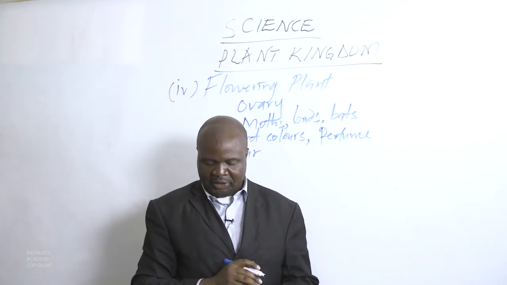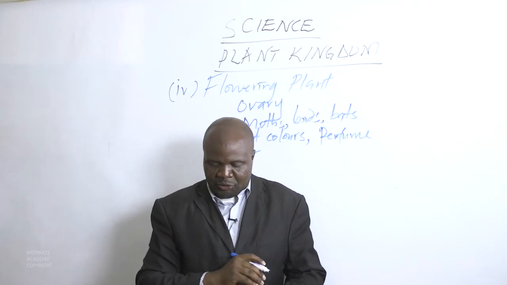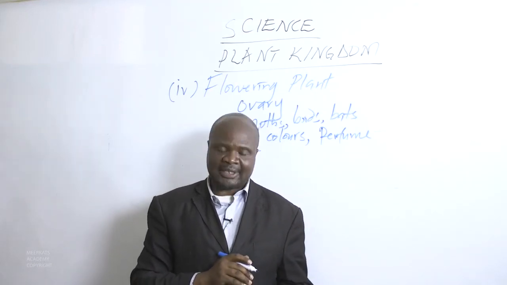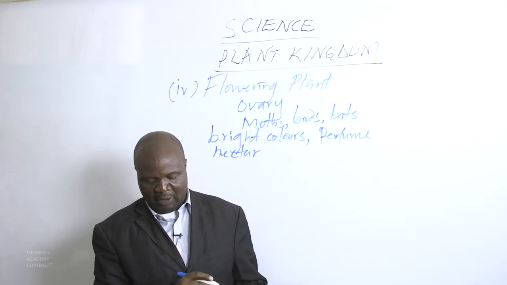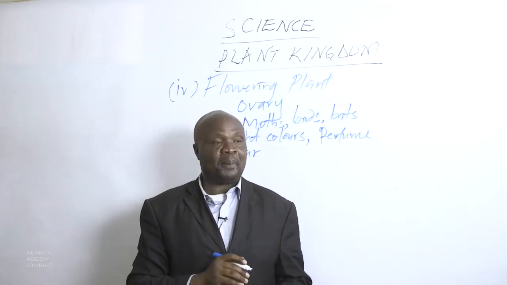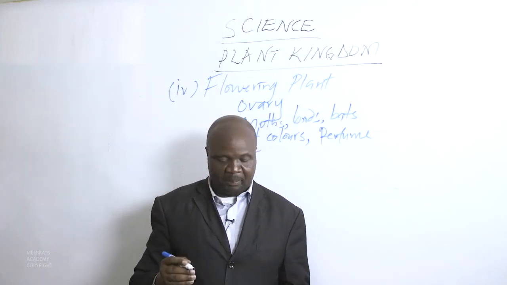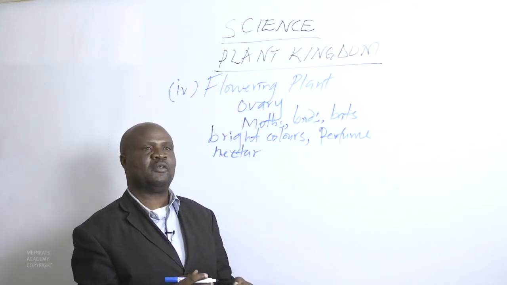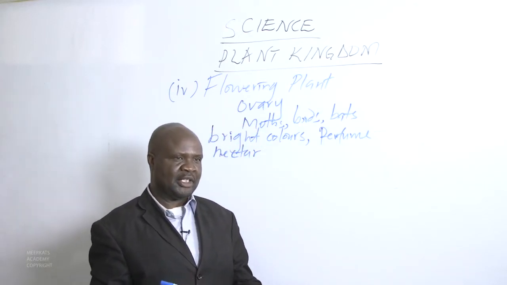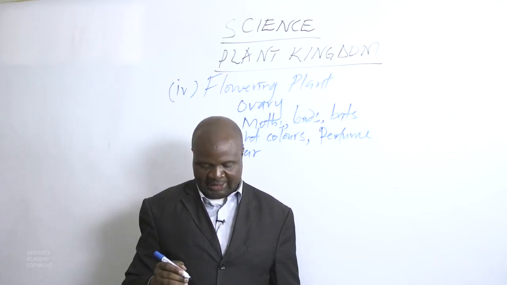Nectar is a sugary liquid. Some insects use it as food. When insects visit the flowering plant to collect nectar, the pollen sticks on their body. The pollen of this particular flowering plant will stick on the body of the insect.